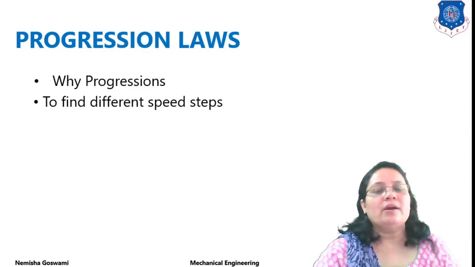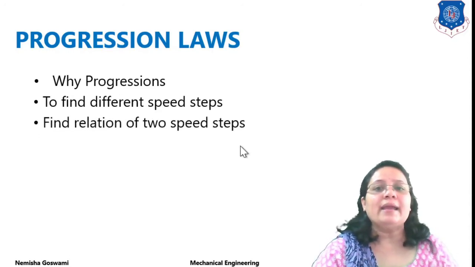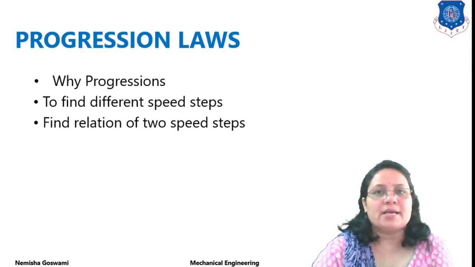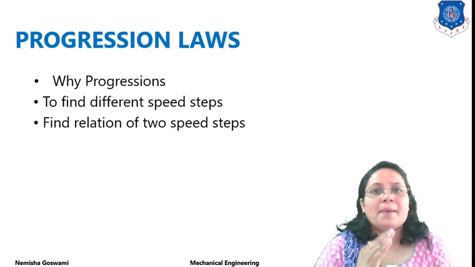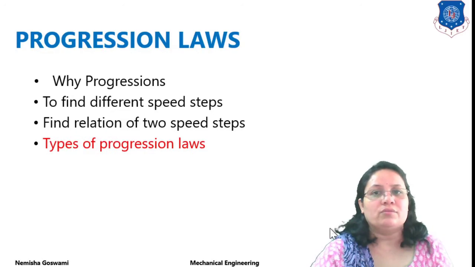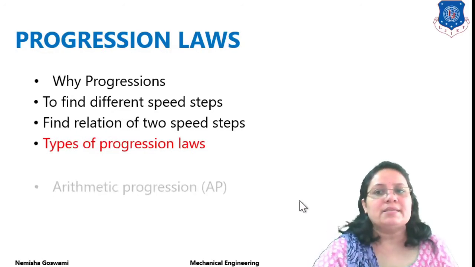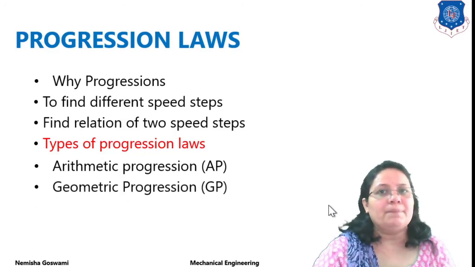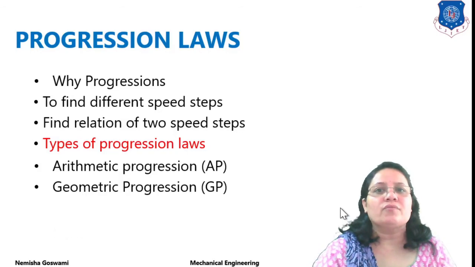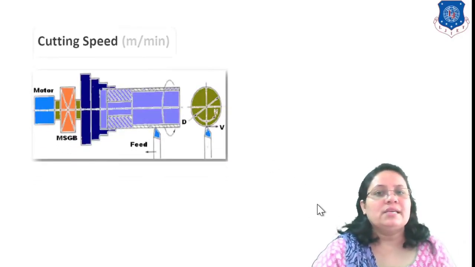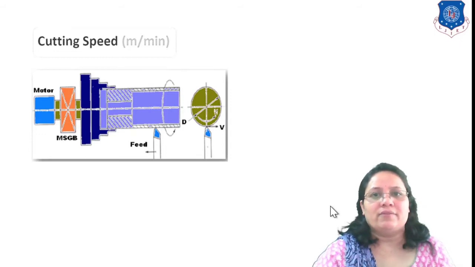Next, to find different speed steps and the relation between two speed steps. For example, if 10 speed steps are available, what is the relation between every successive speed step? That relation is found by using different types of laws. Basically there are three types: arithmetic progression, short form AP; geometric progression, short form GP; and harmonic progression, HP. These are the different types of laws, and we will discuss them one by one.